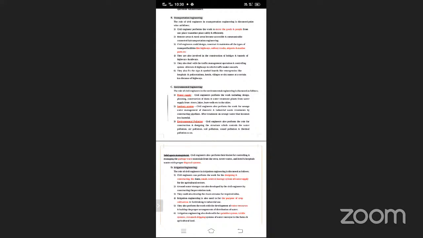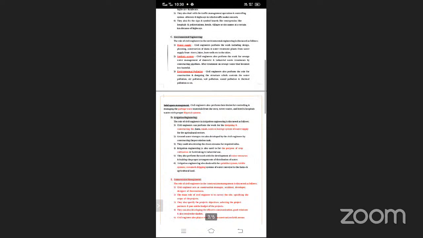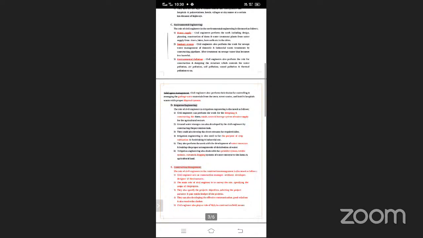Go through all the notes which were shared to the group yesterday. Please check all these points, and your UT2 will be on chapter number 4. I repeat, your UT2 will be on chapter number 4. Okay, what is the next point? Solid waste management. In solid waste management, the words garbage waste and disposal system are important. I highlight that point.